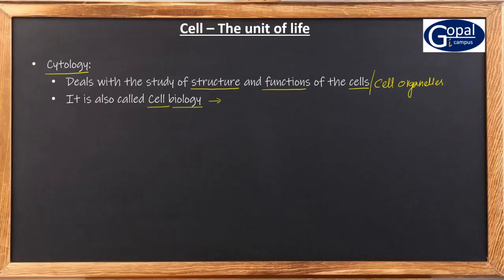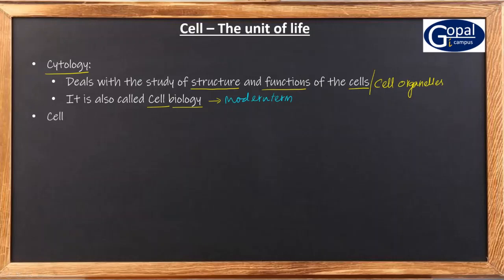So that is why cytology became as big as biology. That is why cell biology is the modern term for cytology.